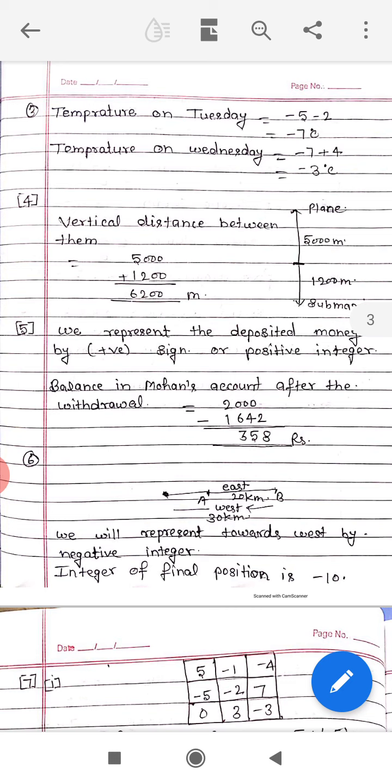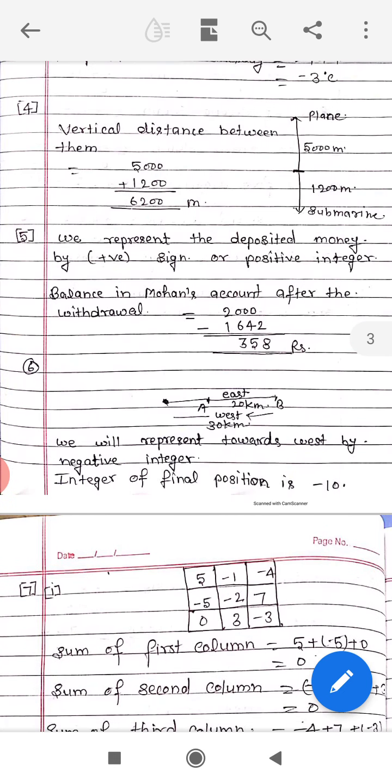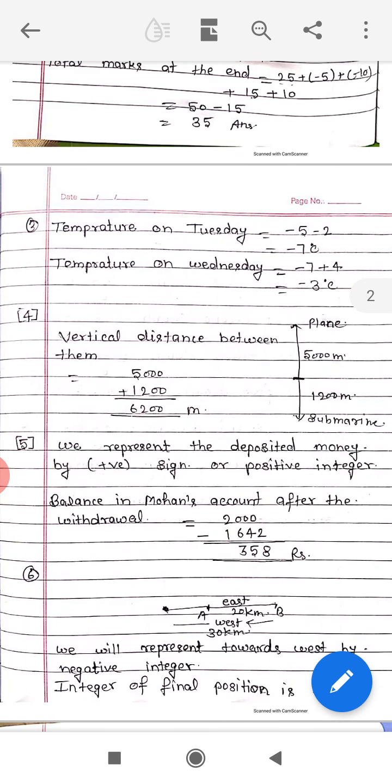First, we have to know the temperature on Monday, -5 degrees Celsius, and on Tuesday the temperature dropped by 2 degrees Celsius. Then the temperature on Tuesday equals -5 -2 equals -7 degrees Celsius. And on Wednesday it rose 4 degrees Celsius. Then the temperature on Wednesday equals -7 plus 4 equals -3 degrees Celsius.